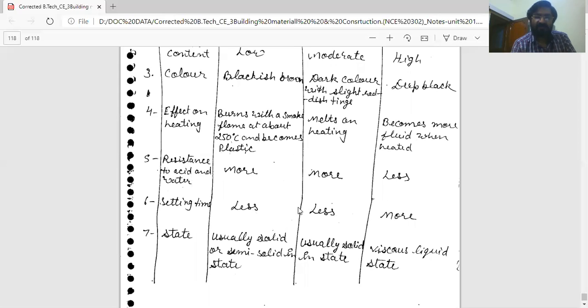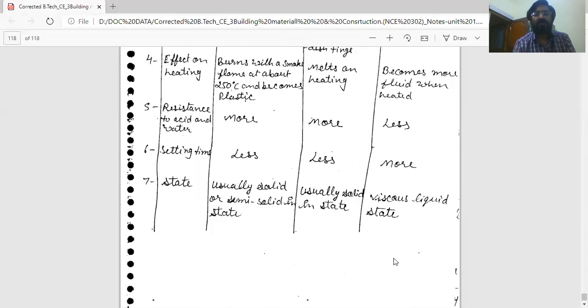Asphalt less, setting time of bitumen is less, and in tar more. Seventh point is state. Asphalt is usually solid or semi-solid in state. Bitumen is usually solid, and tar is in a viscous liquid state, not in solid state.